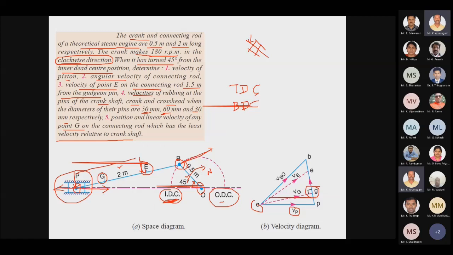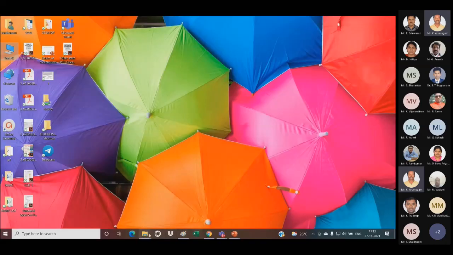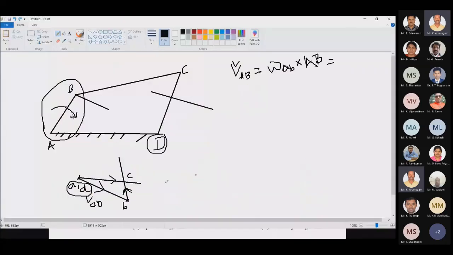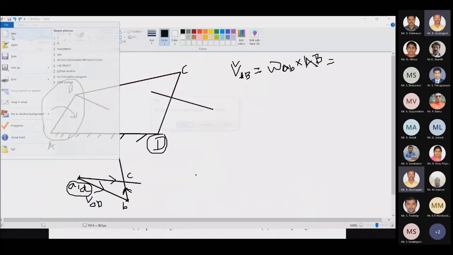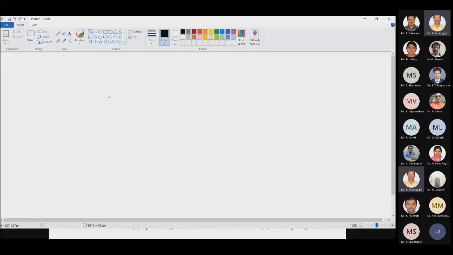First of all, we have to draw the space diagram for the given mechanism. For that, I first draw an axis. From this axis I take 45 degrees from the inner dead center and mark the crank.